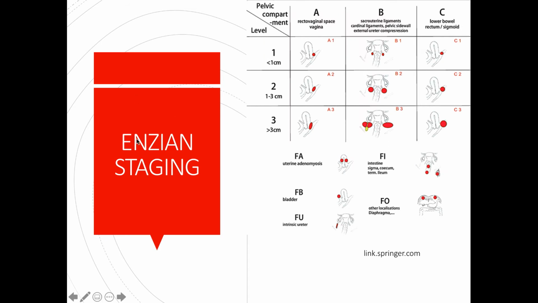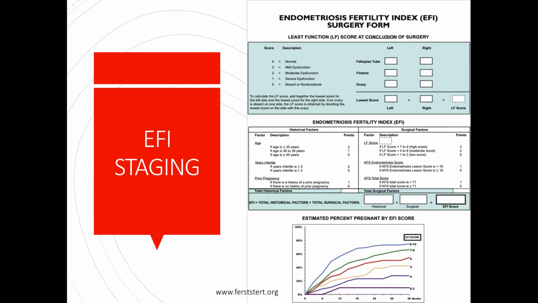We also have the ENZIAN staging, and the ENZIAN staging is used as a supplement to the ASRM or AFS staging that we already mentioned one slide back. And this system is usually used to analyze DIE, or the deep infiltrating endometriosis. Now, this grades the disease by the diameter of the nodules and localization.